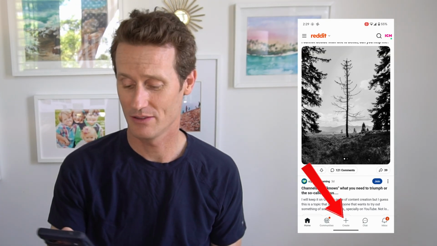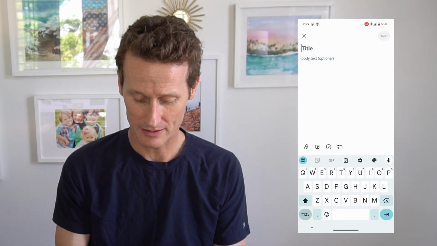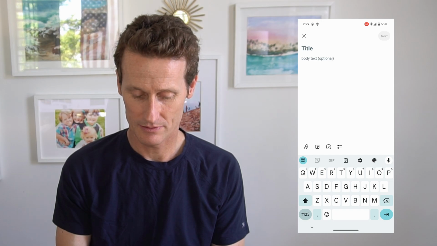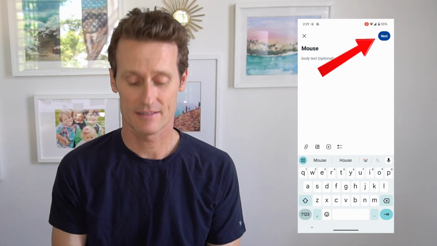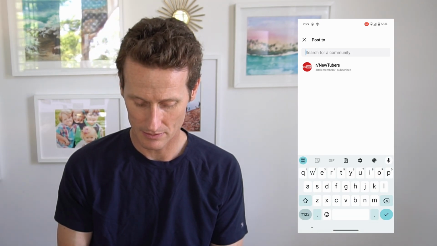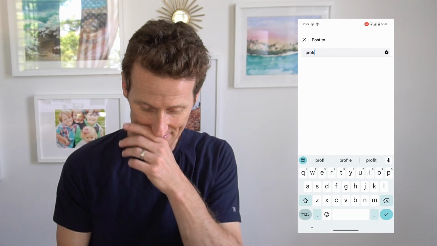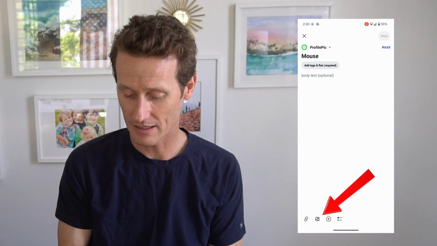So to mark an image as a spoiler, it's pretty simple to do also. You're going to click on the plus button on the bottom of the page there. I'll just put like mouse on here as an example. Click next. You got to pick a community that you want that to be in. Let's just say I want this under my profile. A profile pic, for example. I want a mouse to be in there as a profile pic. So I click that. I click a picture of a mouse that I have on there. So that's what I want as my profile pic. I don't know why. It's weird.